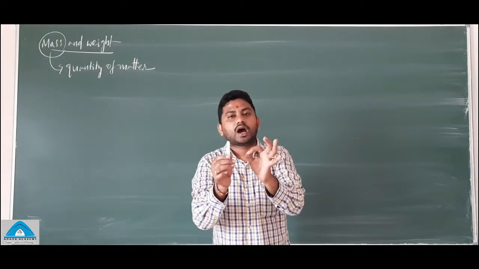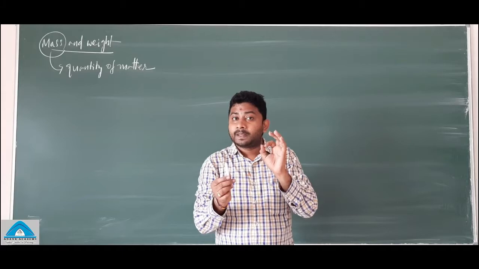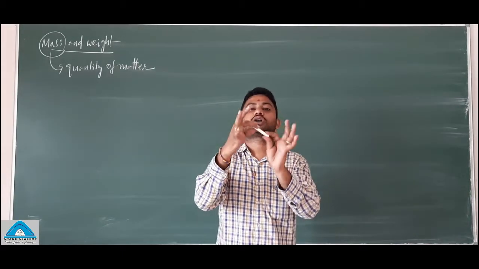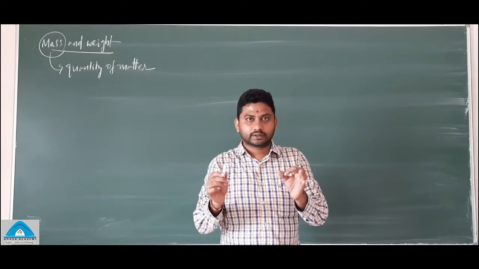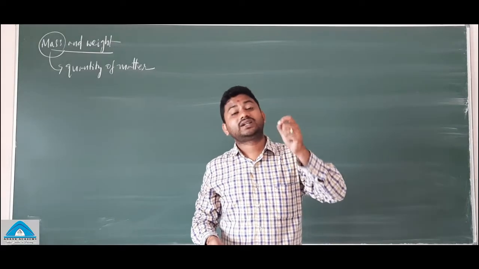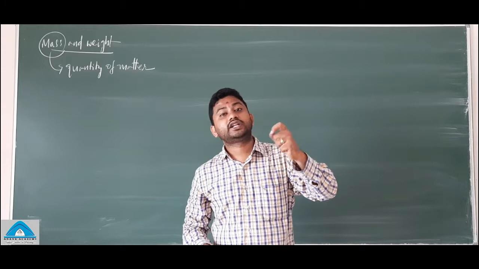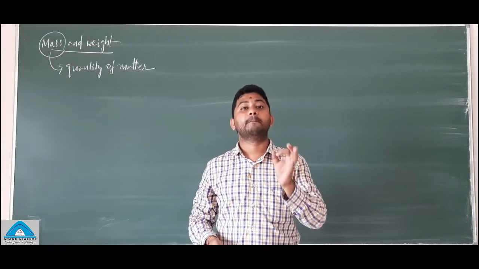The quantity of dust particles present in this chalk piece is equal to the mass. Understand? You take a book. The quantity of matter contained in a book, the quantity of particles present in a book, that's called mass.